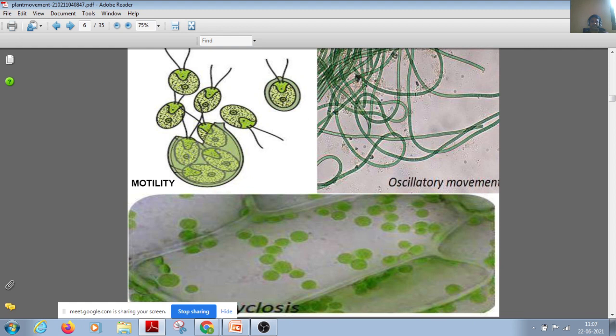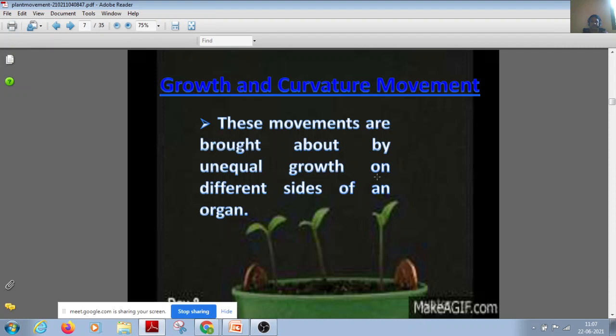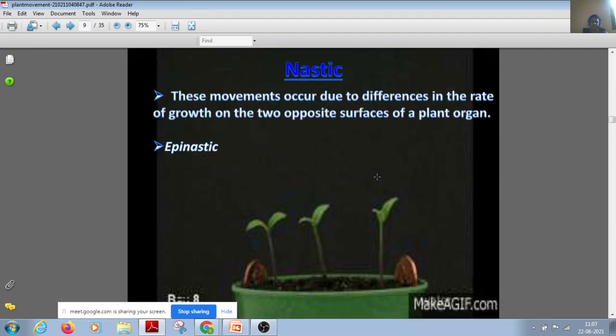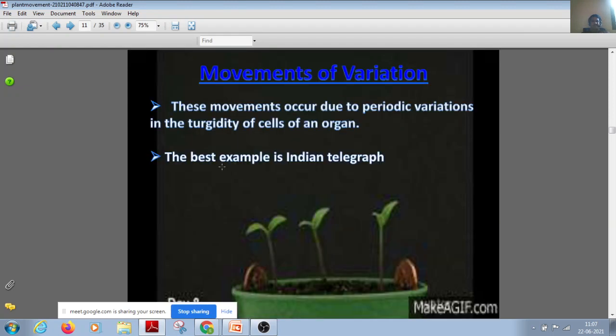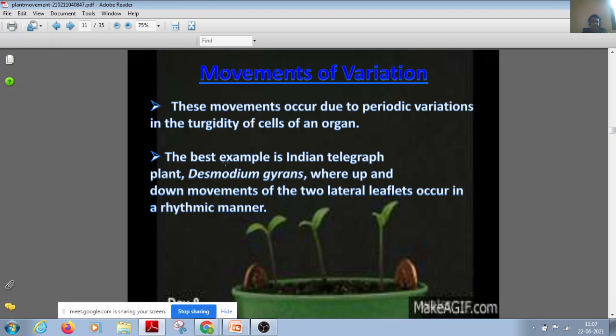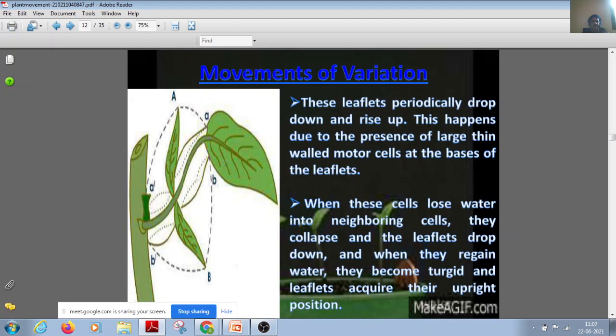So this is some of the algae, which can show this type of ciliary movement. And curvature movement, what we studied, and the nastic movement. So just look at the case of the pteridophytes. You can find the circinate vernation. This is the best example for the nastic movement. Circinate vernation shows variation in the chemical structure, so that you can find it out.